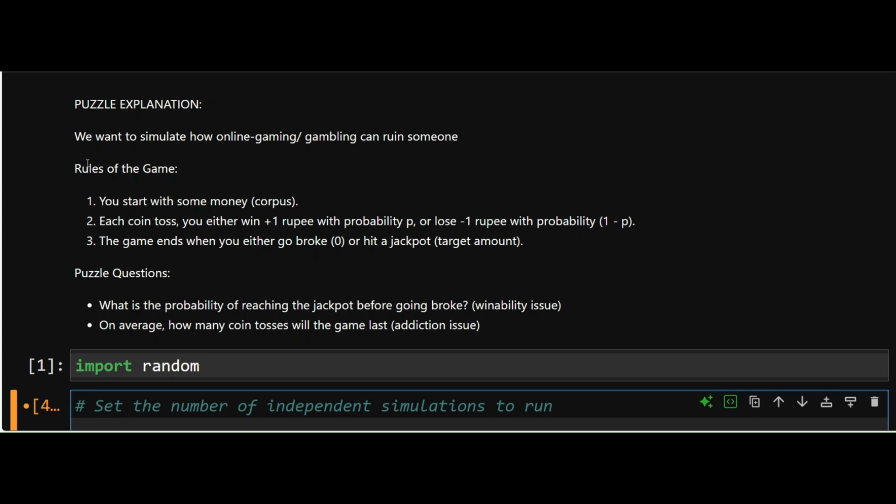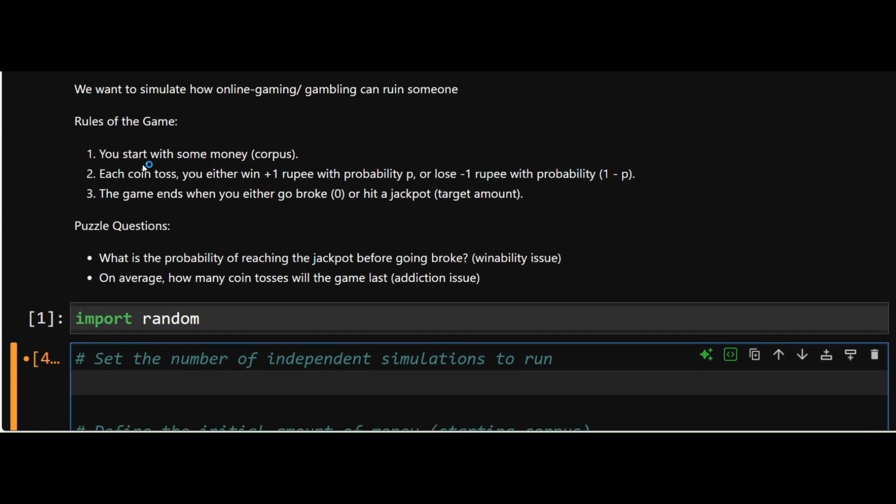The problem is like this. It's a game, it's a coin tossing game. The gambler or the gamer starts with some corpus, and his aim is to double this money, which is also known as the jackpot. And he's using a fair coin. Let's assume the game is fair. Every time he wins, he gets 1 rupee. Every time he loses, he loses 1 rupee from his corpus. And the game ends when either he goes broke or he hits the jackpot.